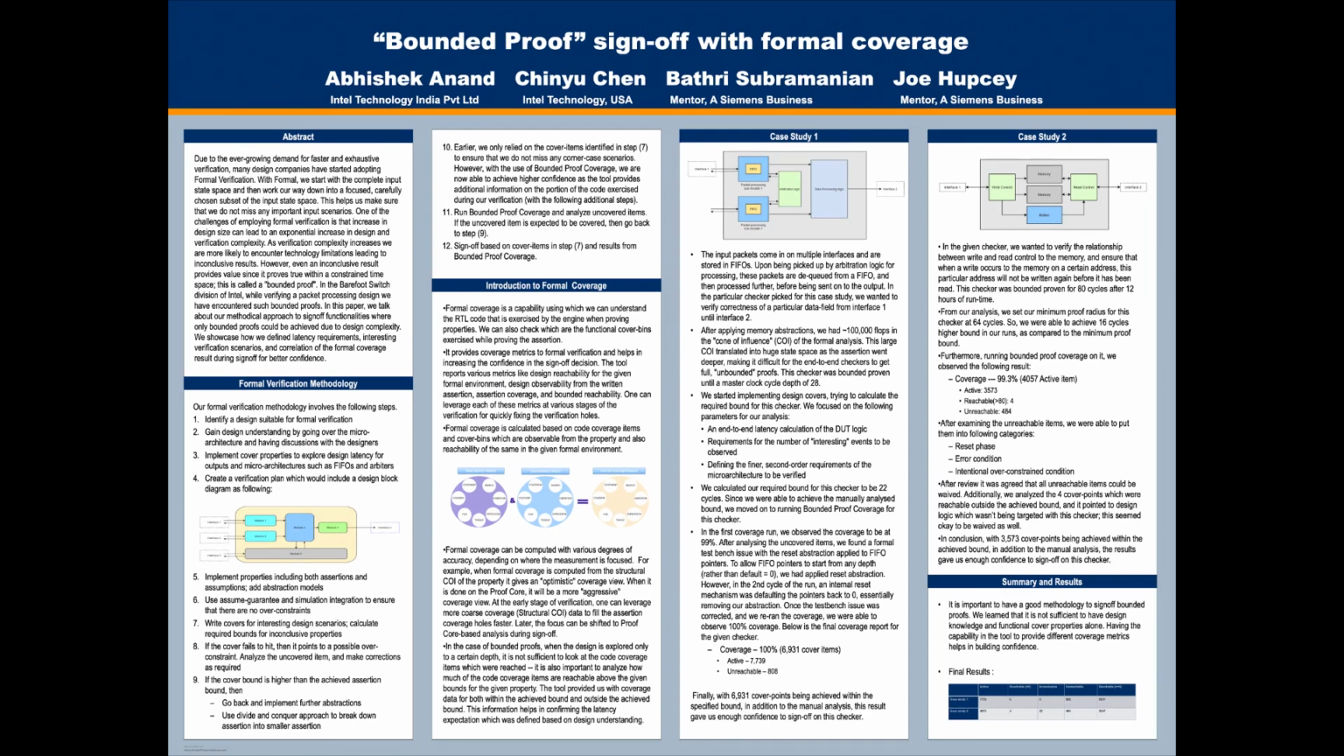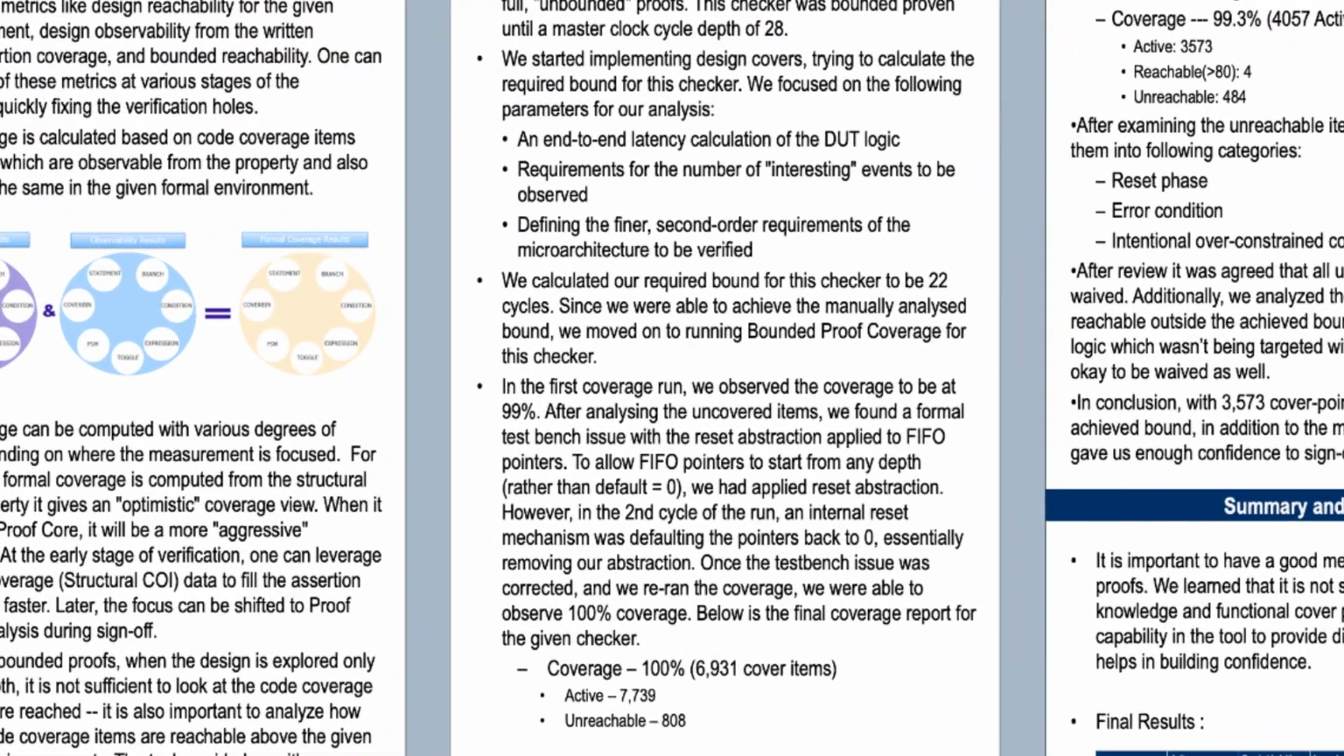Moving on to the sign-off stage, we started by implementing design covers, trying to calculate the required bound for this checker. The starting point of this analysis was the fact that the design had an end-to-end latency of 15 cycles. Also, while the packets were sent serially at the input, they could appear in parallel at the output. So the first packet at the output was seen in cycle 16, whereas the first two packets were seen together in cycle 17. Further, in our abstractions, we had reduced the FIFO depth from 16 to 4.